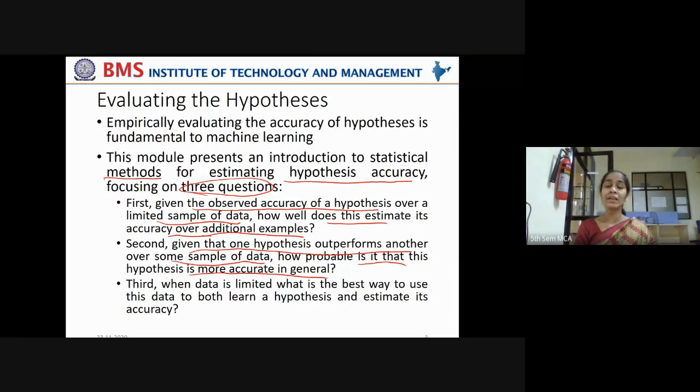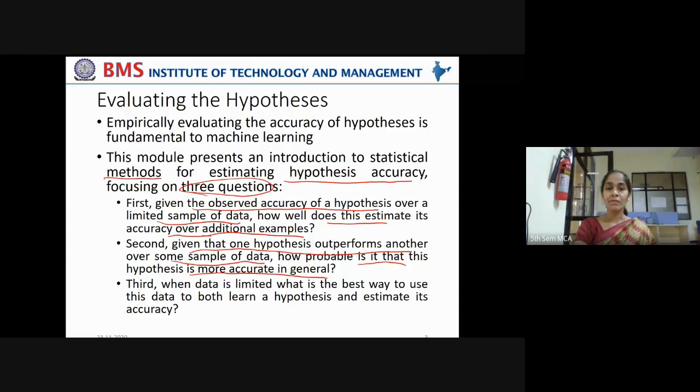Sometimes you have noticed, right, though a complex hypothesis performs without any errors on your data, you better select a simpler hypothesis which commits a moderate amount of mistakes. That you understood from Occam's razor method. Same thing we are talking about here also. If there are two hypotheses and one is performing better than the other, does it generalize well to the new data? Or is the other hypothesis, which is not performing well, more generalizable? Again, there is an issue to understand.